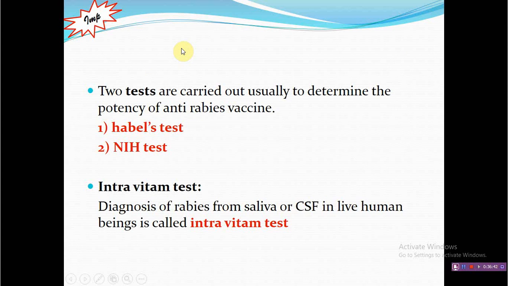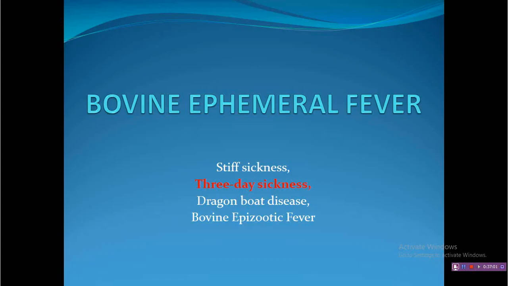Now, vaccine testing. There are two important tests that may be asked in your exam, that is the Hubble test and the NIH test. NIH is the abbreviation of National Institute of Health in the USA, which had recommended one testing regime for evaluation of rabies vaccine. So these two names you have to remember. Now this is all about the disease rabies that may be asked in your long type of question, and there might be some objective type of question.